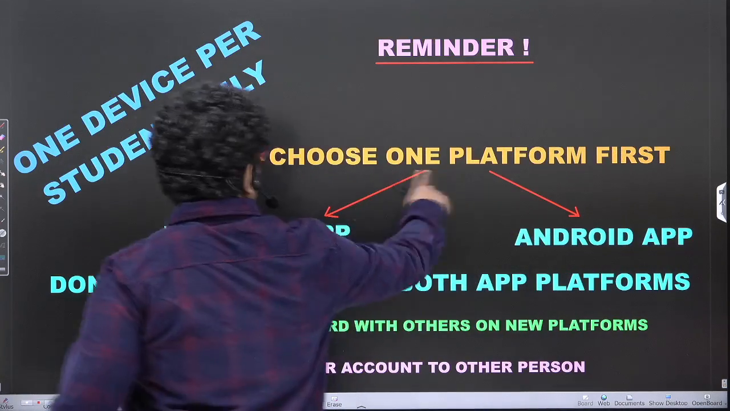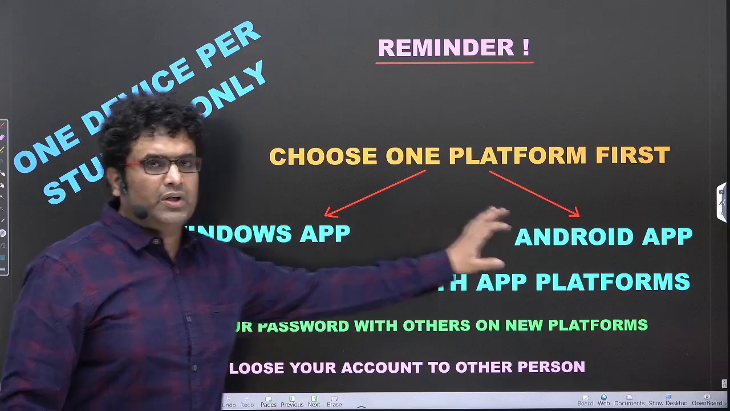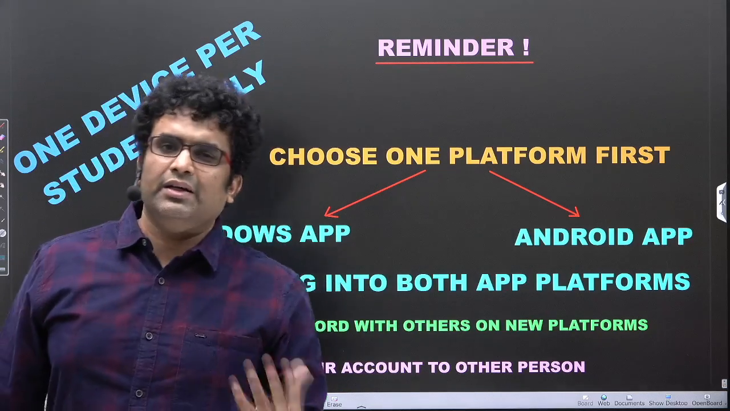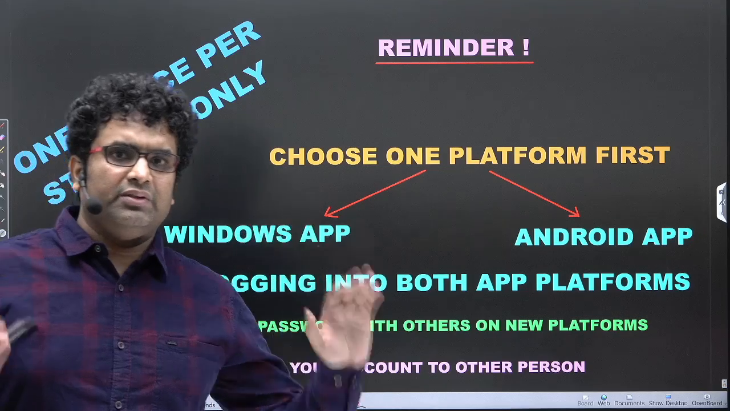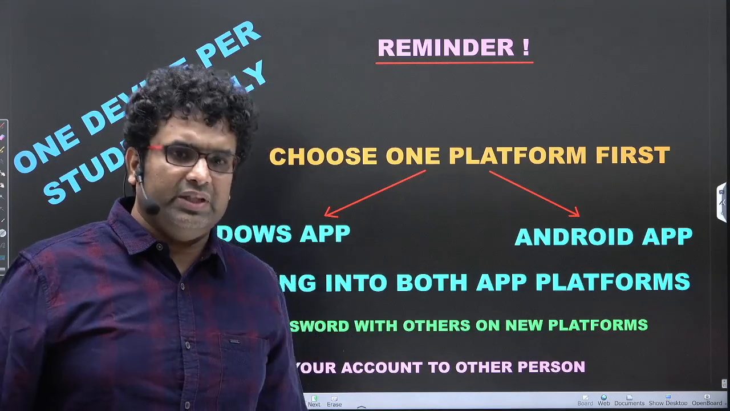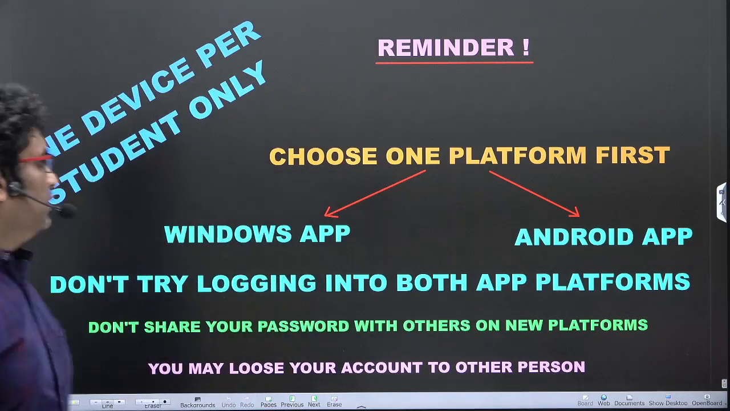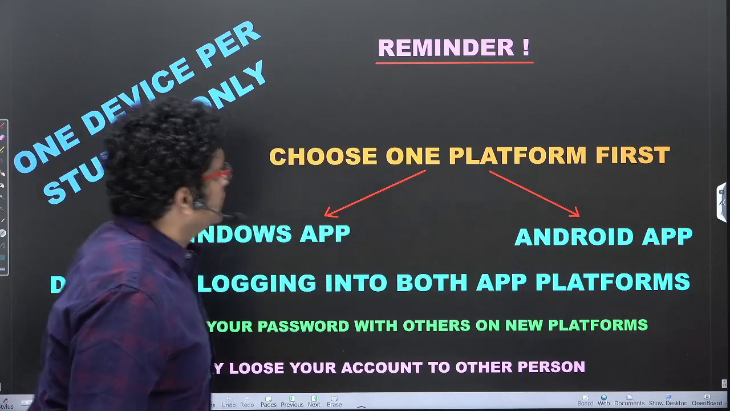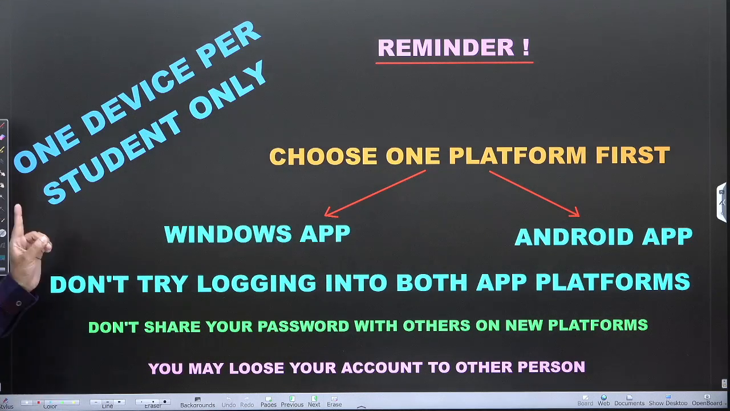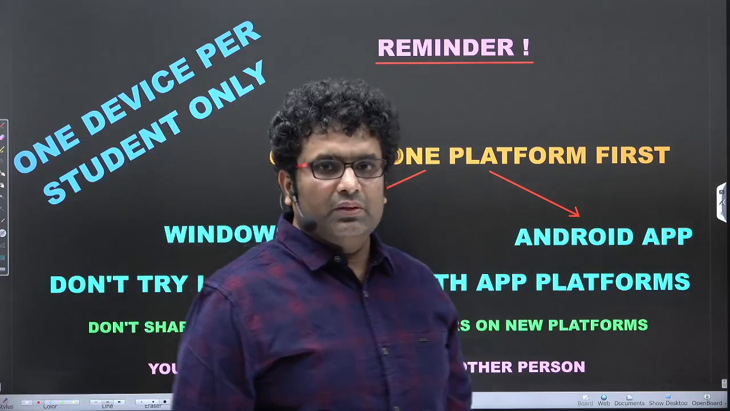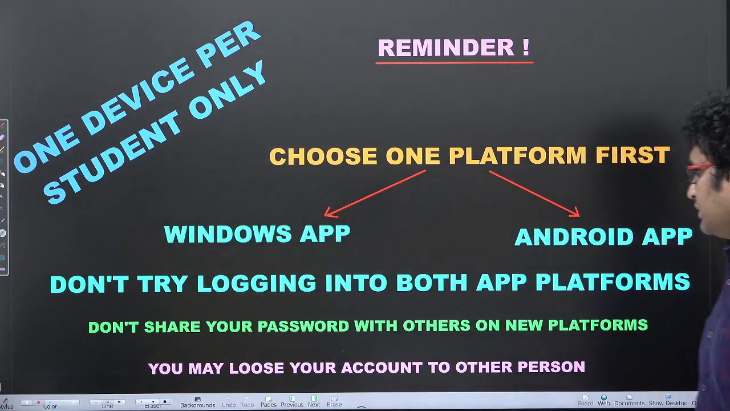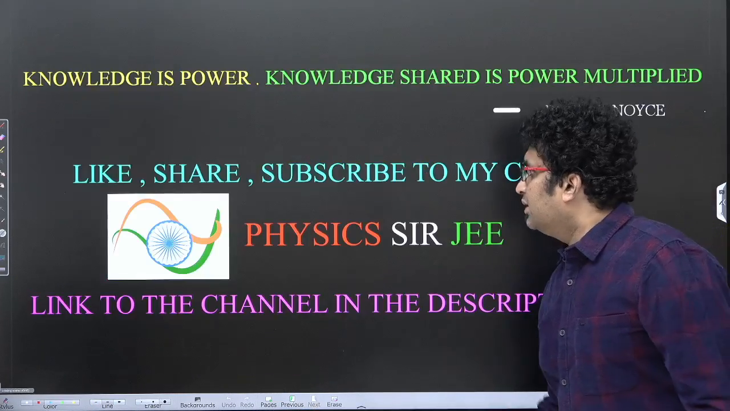So choose one platform first, whether you want to watch on Windows or Android. There is no iOS app. I have been struggling to get that online. There is some issue with Apple people. They don't tell me the reason. So till that one comes, I can't announce it. As of now, these are the 2 platforms on which it is available. Choose one of them. Choose one device, and just make sure you use that for yourself. Don't share the content.